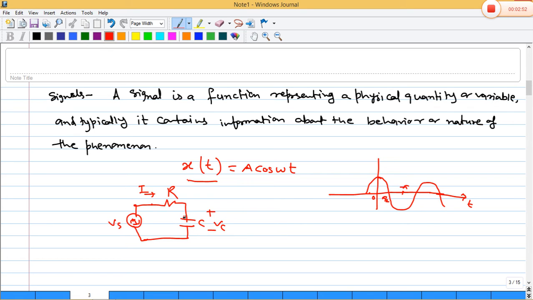So a signal is represented as a function of the independent variable t, that is time. Clear?